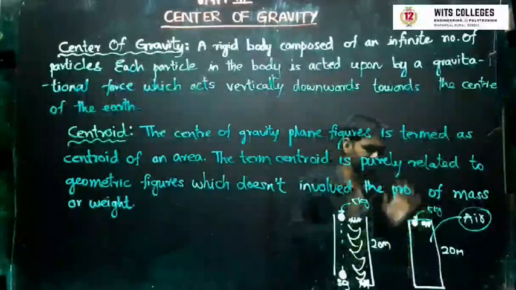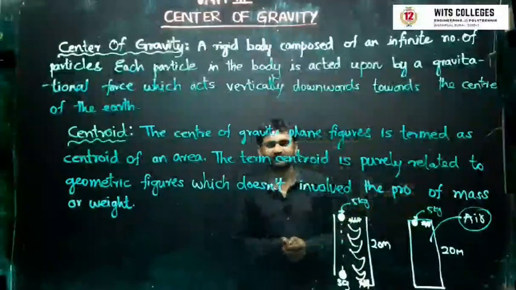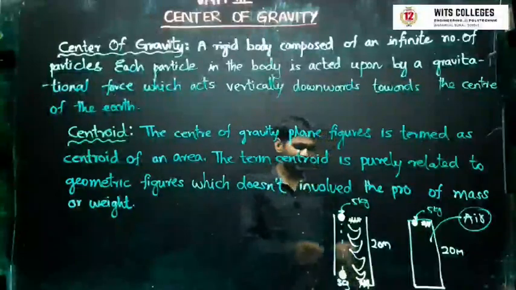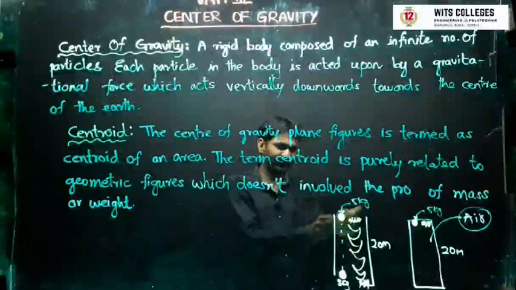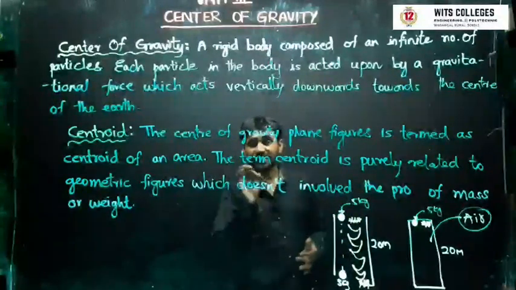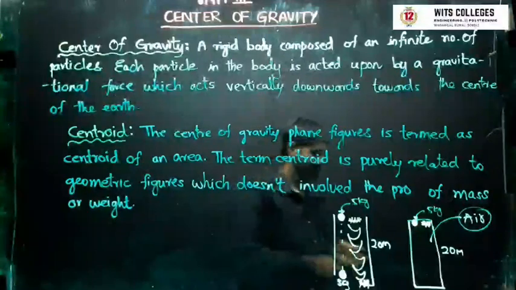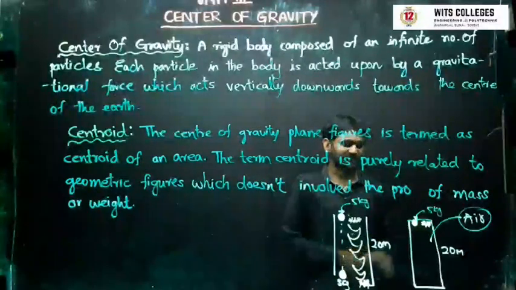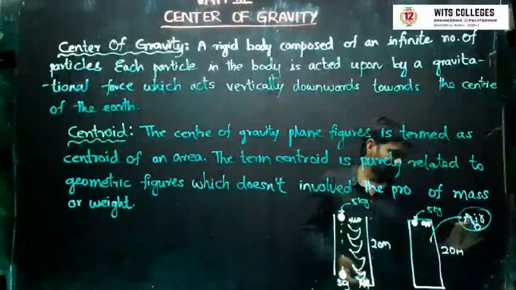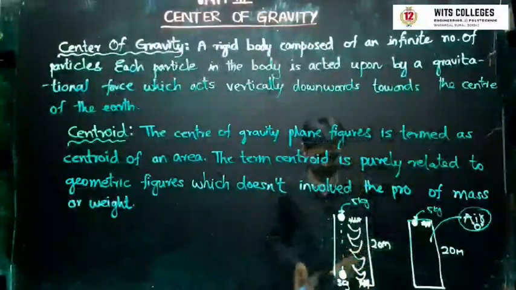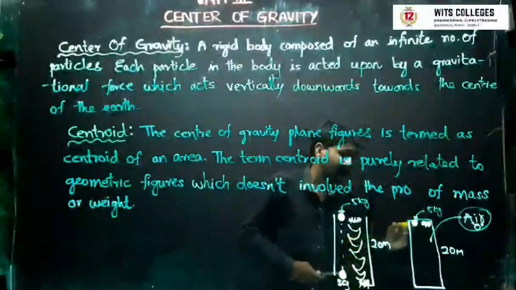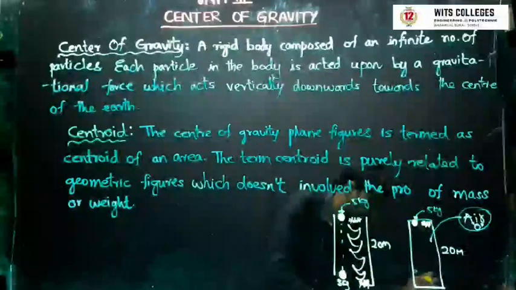Now I drop these. Which will reach the ground first? Previously, when air was the medium, the 5 kg weight hit the ground within a fraction of a second. Now there is zero air. When I release these two hooks, both will reach the ground at the same time.